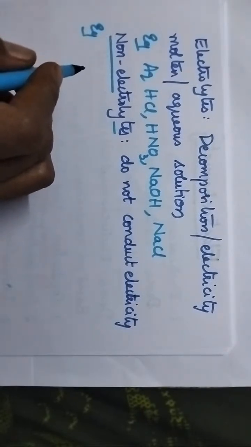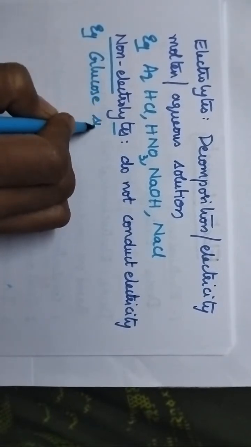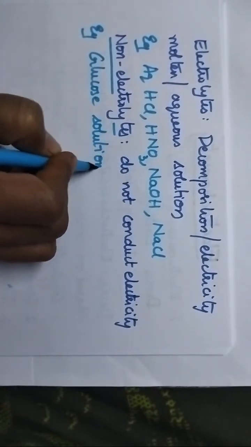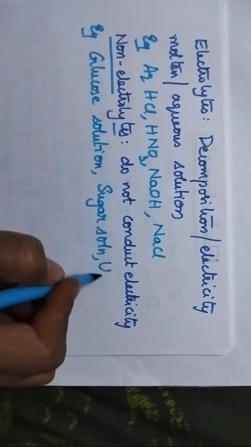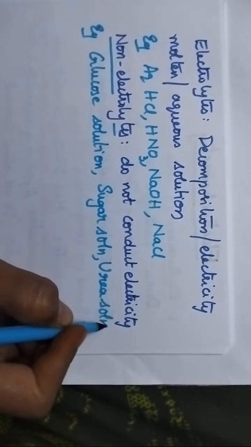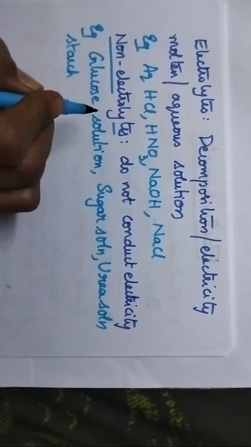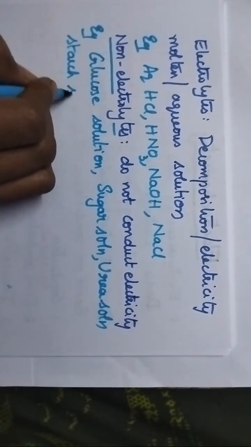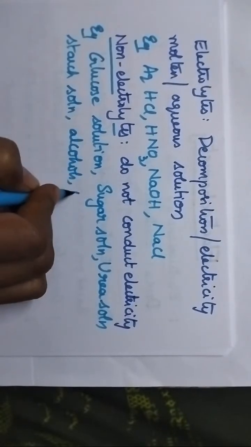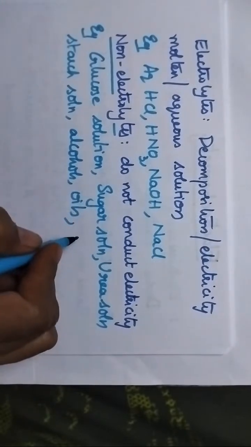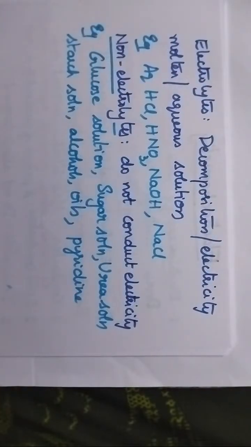Coming to the non-electrolytes, they include glucose solution, sugar solution, urea solution, and starch solution. Even in the molten state, they do not conduct electricity. Alcohols, oils, and even organic substances like pyridine are good examples of non-electrolytes.